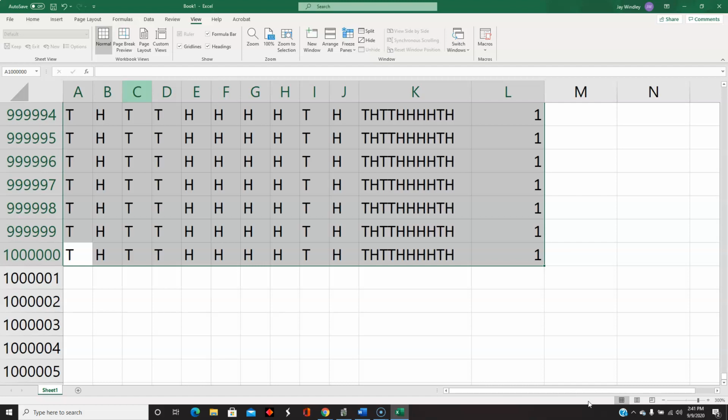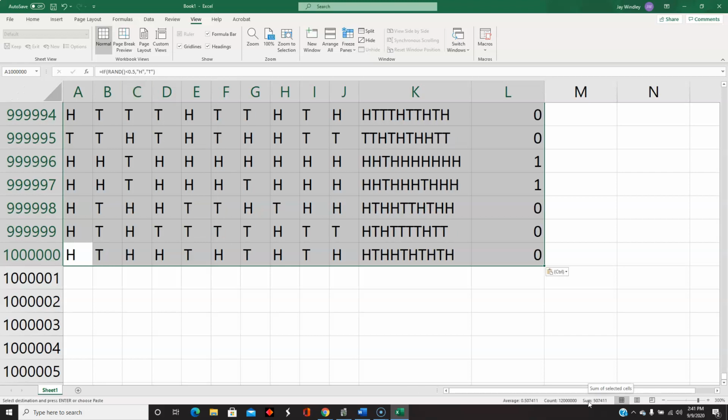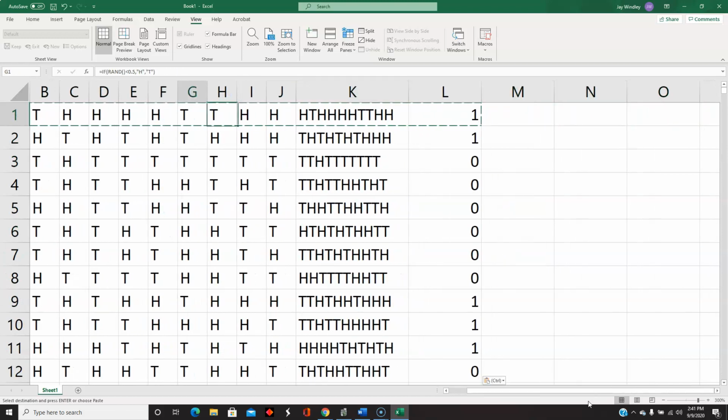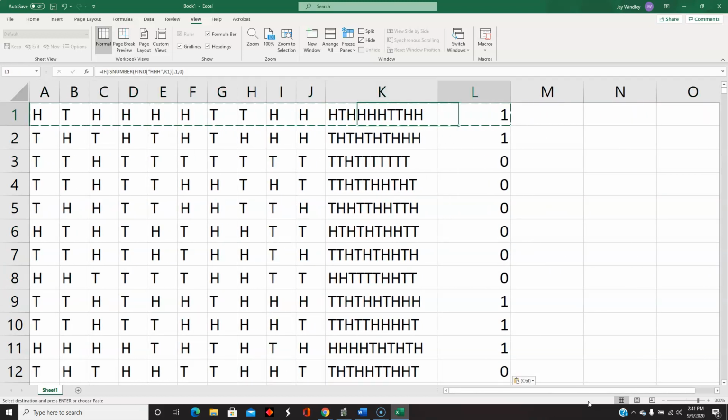Here we go. So that just pasted the exact same thing. Now the randomization has to occur, like re-randomizing this 1 million times. So the paste happened, it's calculating, and it's done. So now I want to count how many times we saw HHH.